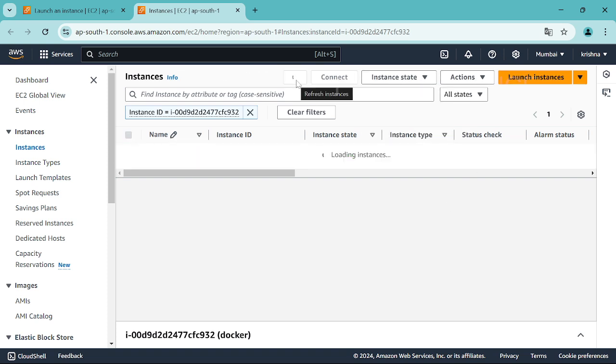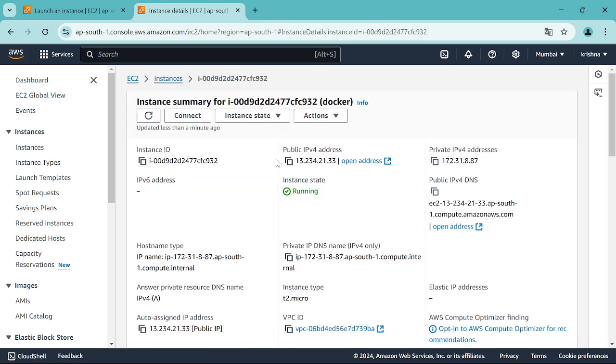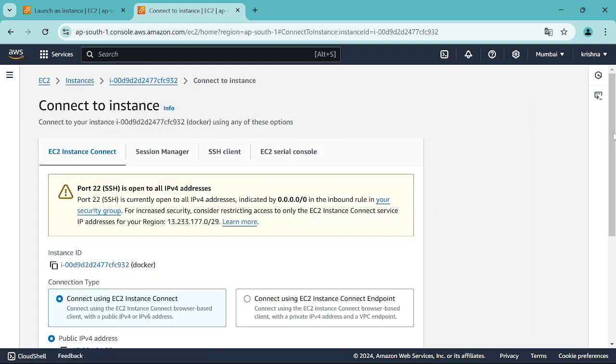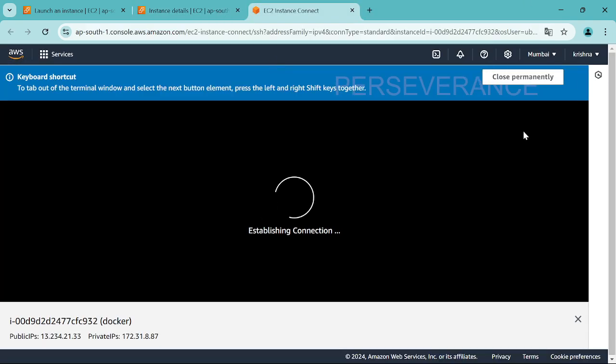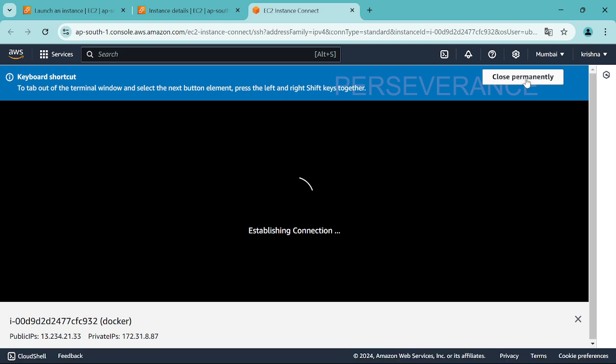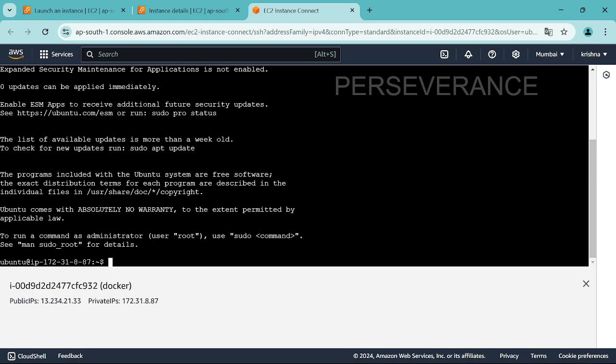All right. So click on refresh. Let's see. It is still initializing. So you can select here for the details. I think it should be available for us to connect. So select here. Click on connect. Just pull down and click on, don't change anything, right? Click on connect. Okay, it takes us to the connection page. So on the browser itself it will connect to the server. Okay, perfect, it is connected.